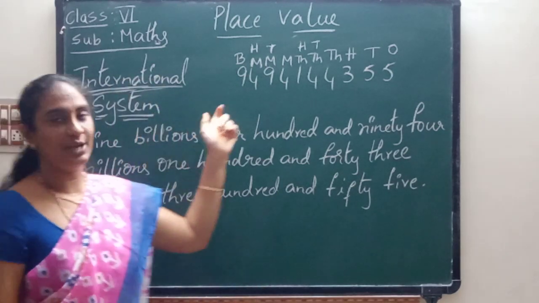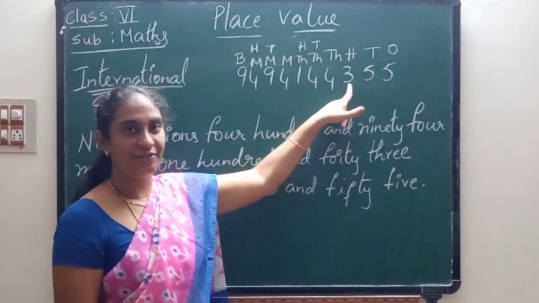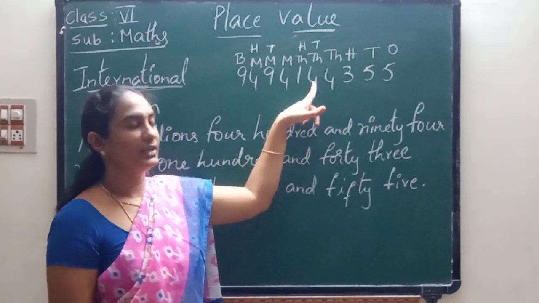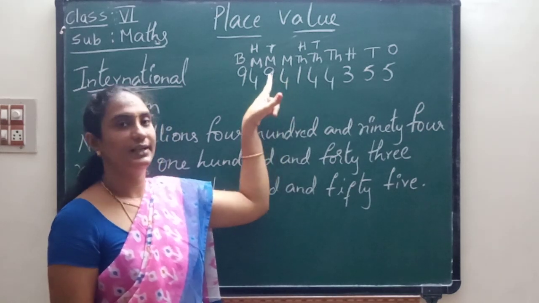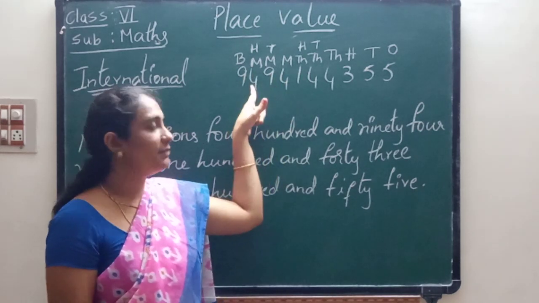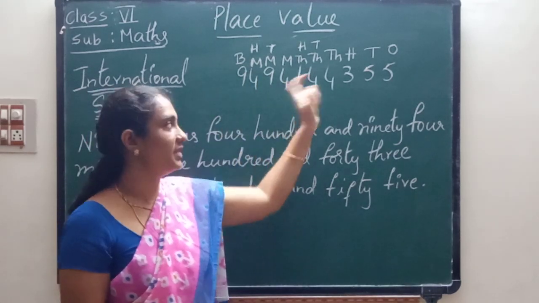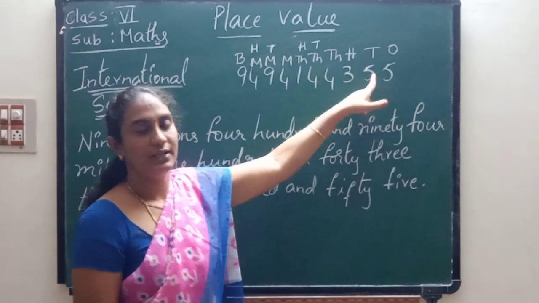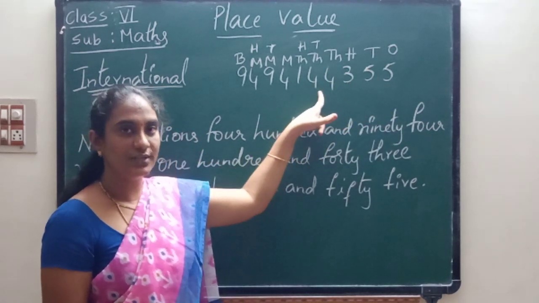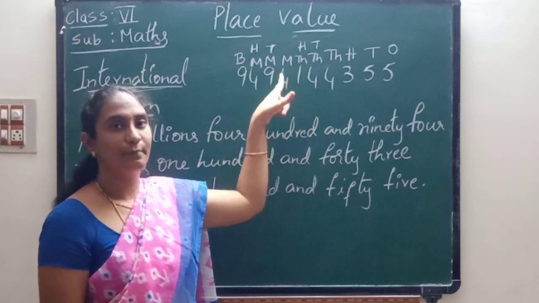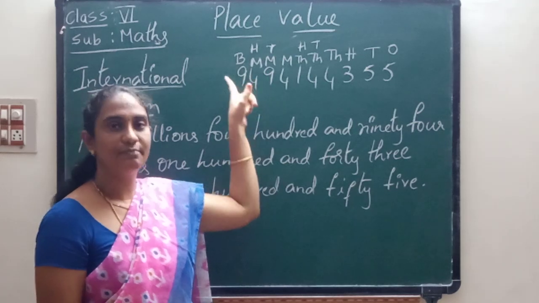See, once again I am repeating the place values: ones, tens, hundreds, thousand, 10,000, 100,000, millions, 10 millions, 100 millions, billions.